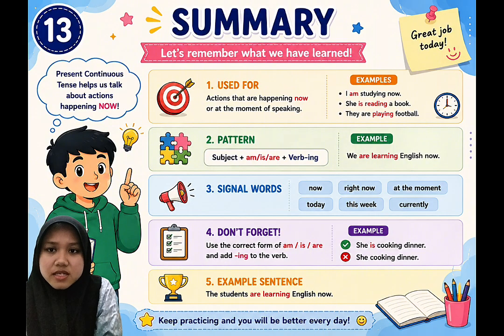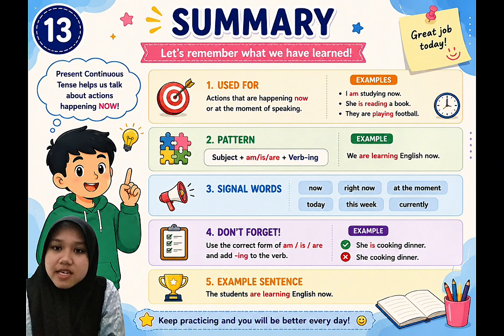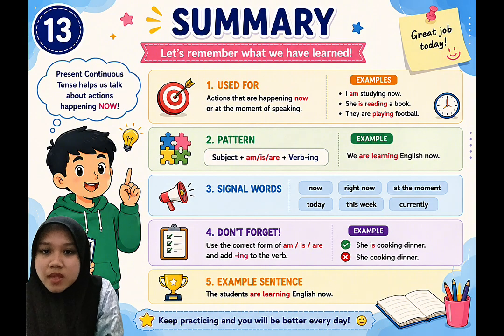We also learned how to make positive sentences, negative sentences, and questions. In addition, we learned signal words and spelling rules for adding ing. Remember, grammar is not something to memorize only. It is something to use.